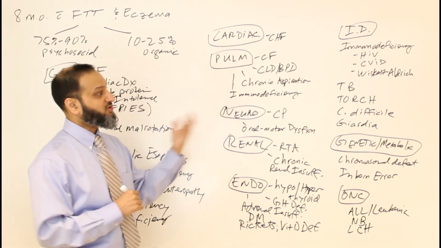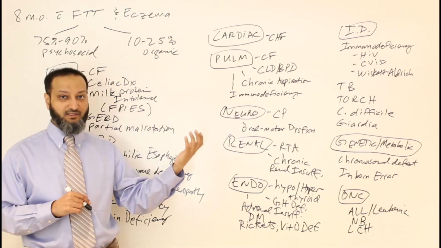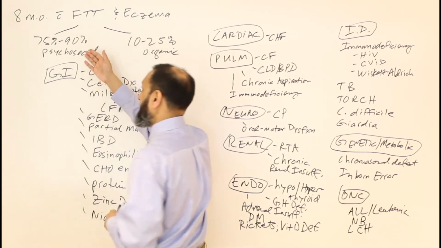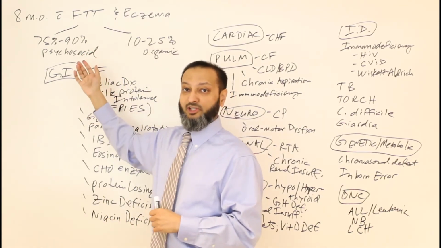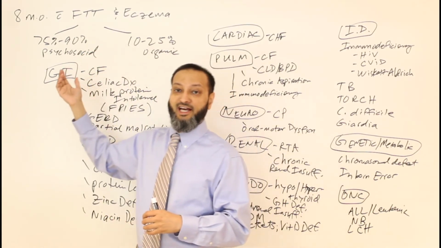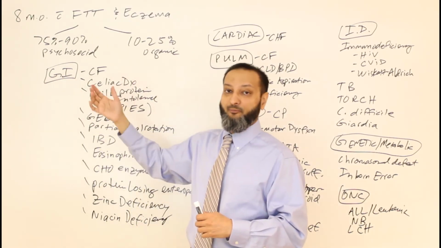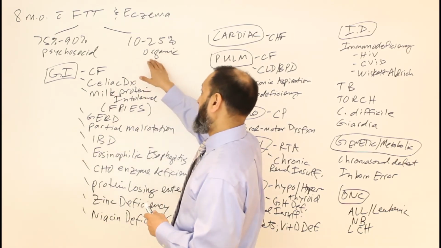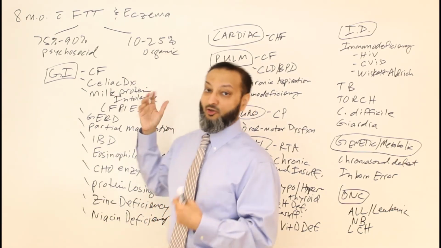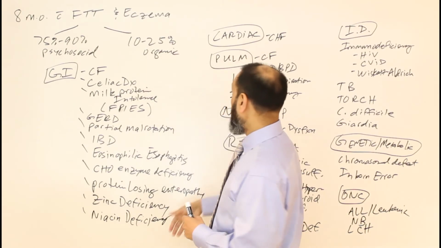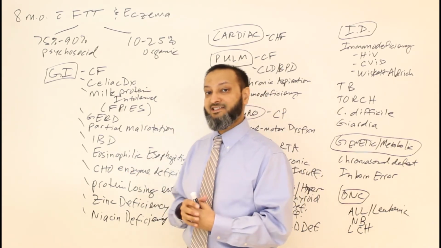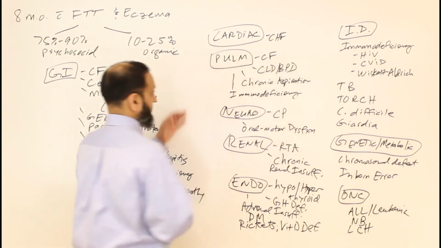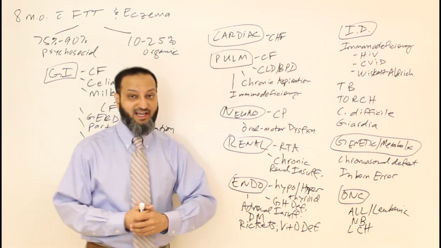So as you can see, the differential for failure to thrive is quite extensive. And again, as I mentioned earlier on, most of the time, in fact 75 to 90% of the time, it's psychosocial, related to poor nutrition, inadequate caloric intake, formula issues or feeding issues, or abuse or neglect type of issues. And about 10 to 25% of the time it's an organic cause. And when you think about organic causes, you think about a lot of different organ systems, with GI being a very large consideration, in addition to a lot of other areas that you have to think about as well.